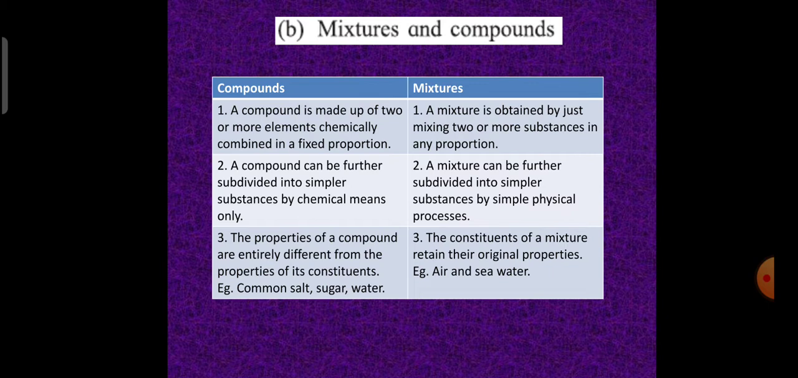Air and seawater are mixtures. Air is a mixture of various gases, you have studied in standard 6. So all those gases are there, but they do not interact with each other. So it is a mixture. They can be separated also.